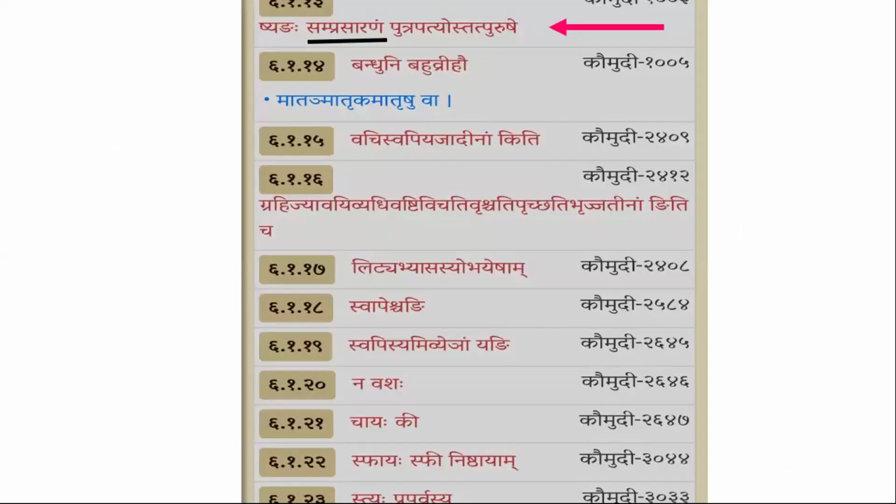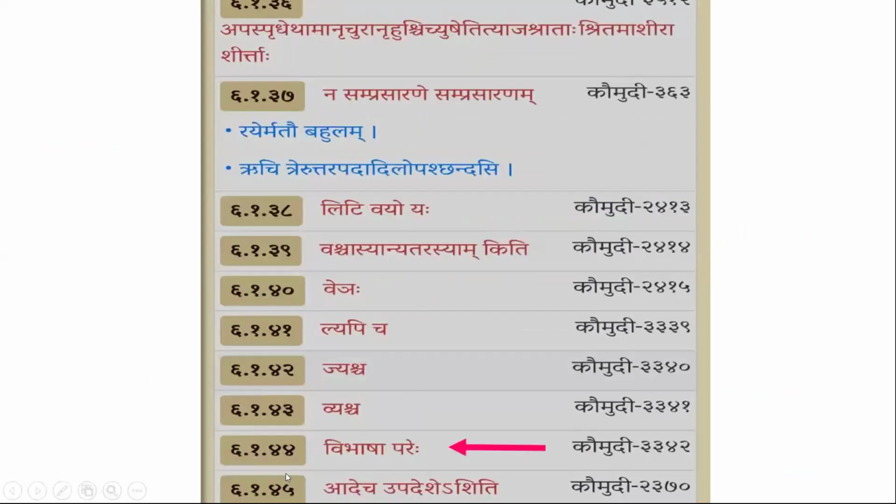There is a prakarana in the Sutra Patha starting from Shanga Samprasaranam Putrapatyos Tatpurushe 13. Starting from 13 up to 44, all these sutras deal with samprasaranam.